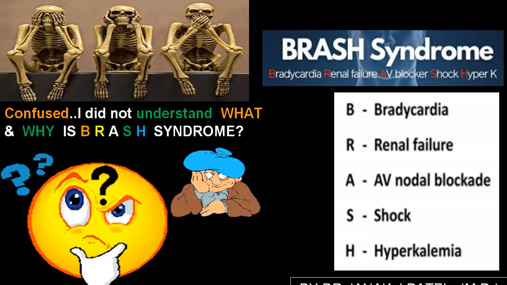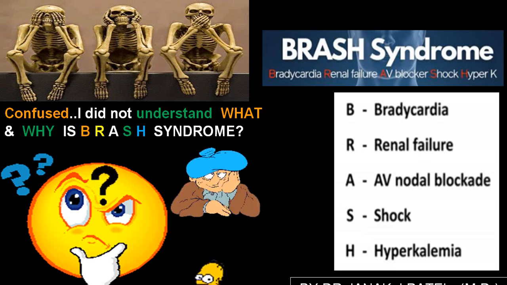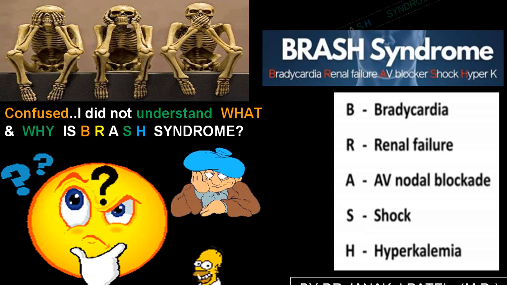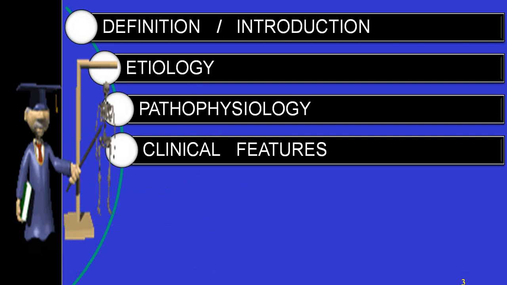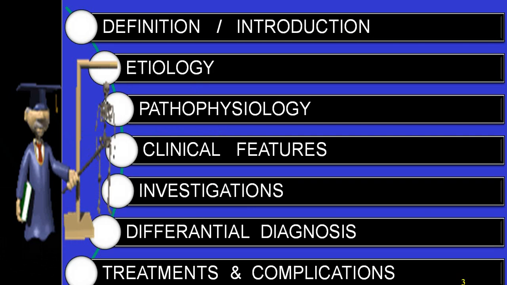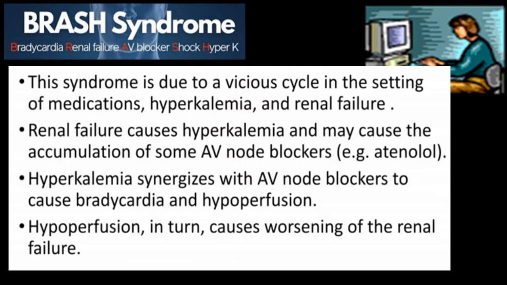It is one of the disorders which can be seen in your everyday practice. So we'll be discussing it under the same headings: introduction, etiology, pathophysiology, clinical features, investigations, treatment, complications, etc.